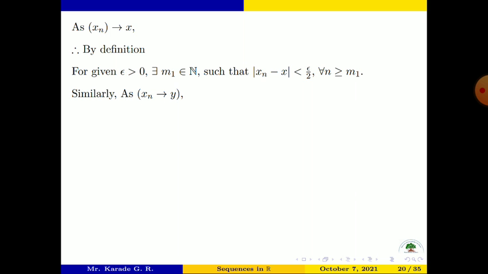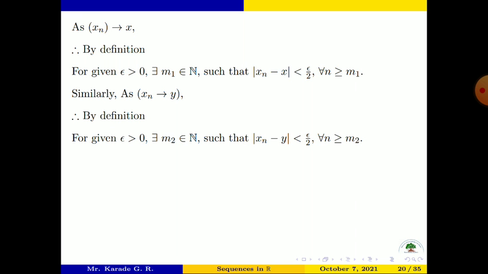Similarly, as xn converges to y, by definition, for given epsilon greater than 0, there exists a natural number m2 such that mod of xn minus y is less than epsilon by 2, and it is true for all n greater than or equal to m2.